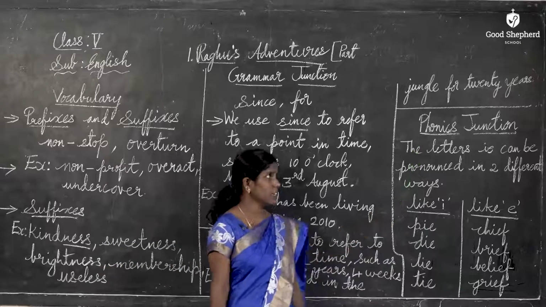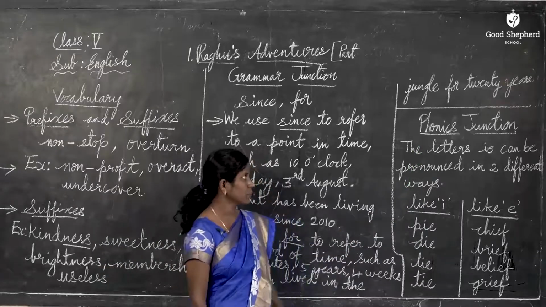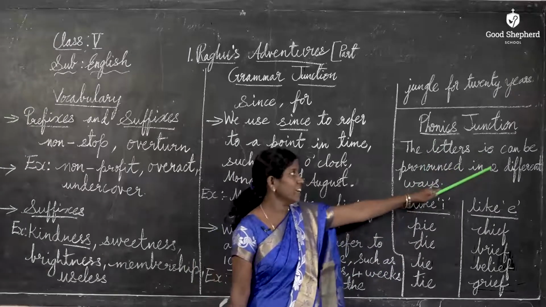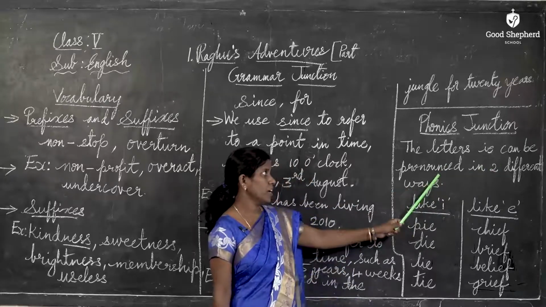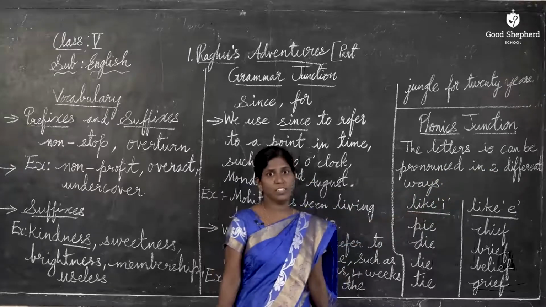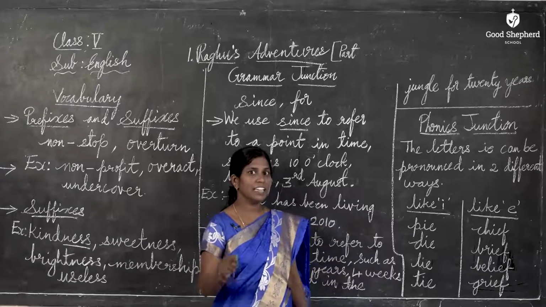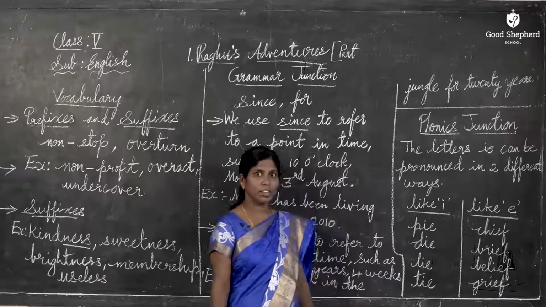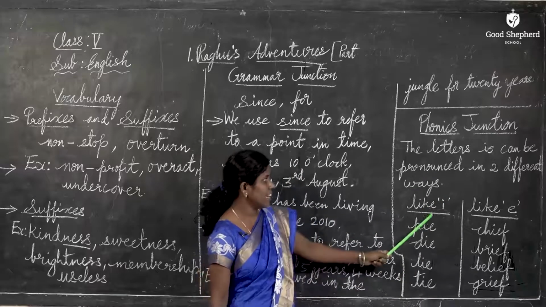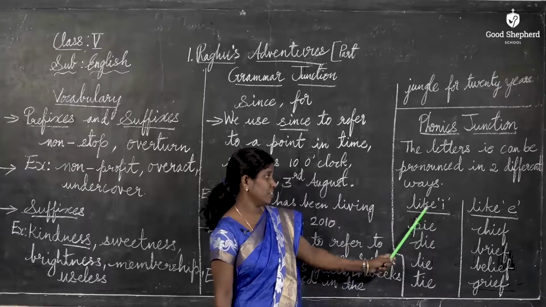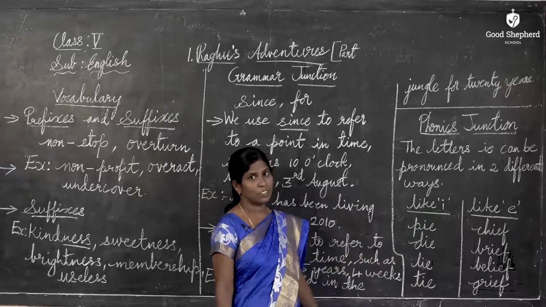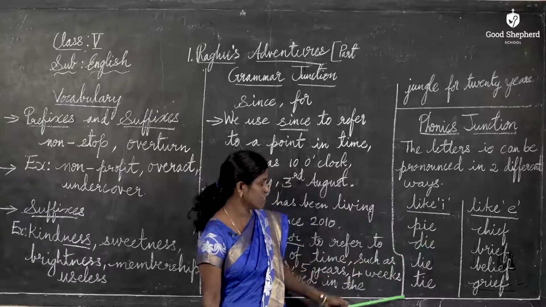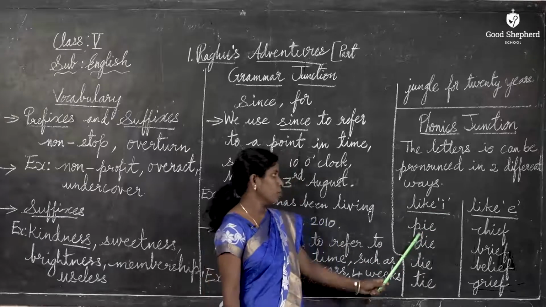Next, let us learn from phonics junction. The letters I, E can be pronounced in two different ways. What are they? First is like I. See here, few words are given as examples.